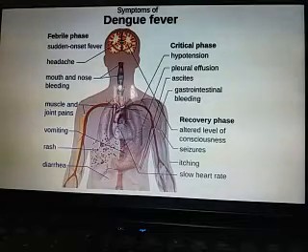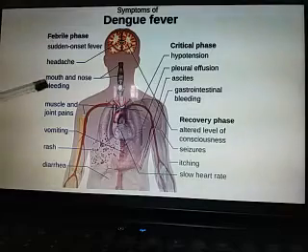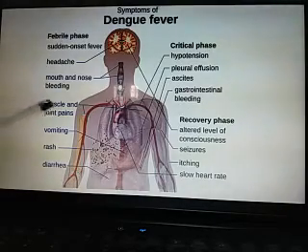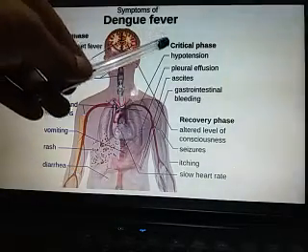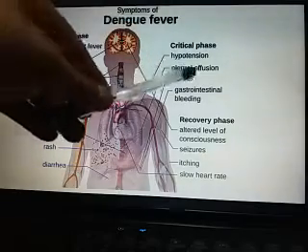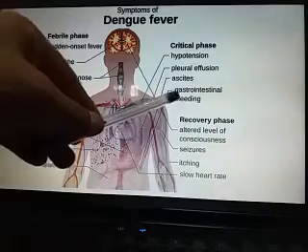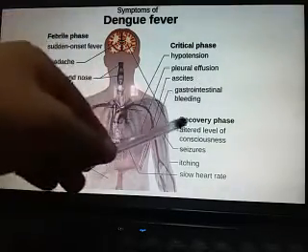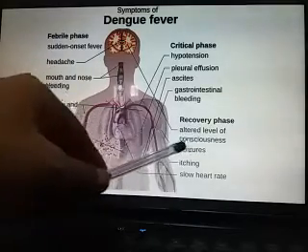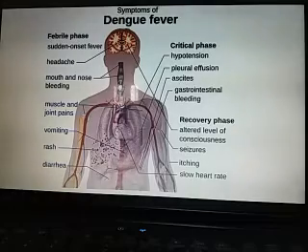Here you can see the dengue fever symptoms: febrile phase, sudden onset fever, headache, mouth and nose bleeding that occurs in the hemorrhagic dengue fever, muscle and joint pains, vomiting, rashes, diarrhea. Critical phase, hypotension, pleural effusion, ascites, gastrointestinal bleeding that occurs in the severe case also. Recovery phase, altered level of consciousness, seizures, itching and slow heart rate.